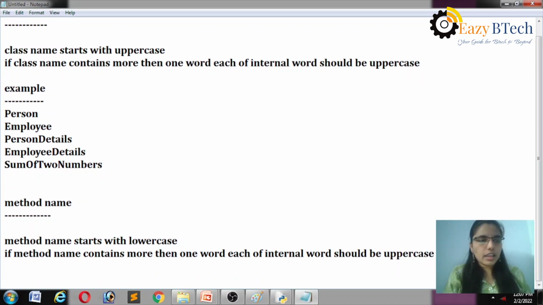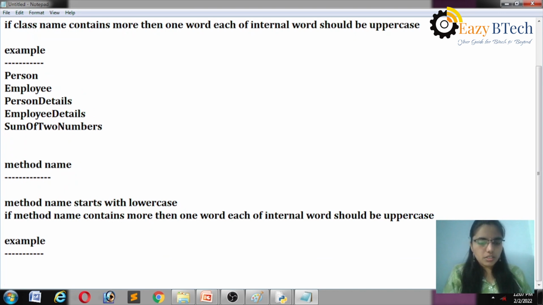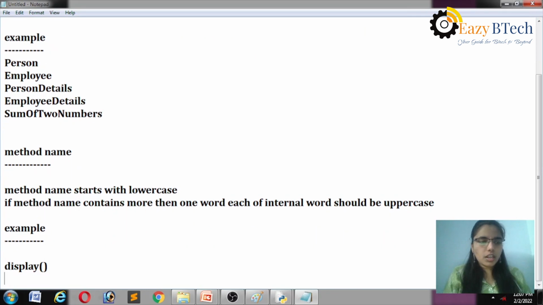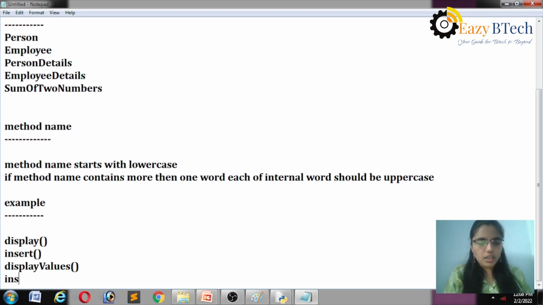Let's see an example for method name. For example, my method name is display, like this. My method name is insert. If my method name is displayValues, like this. If my method name is insertValues.